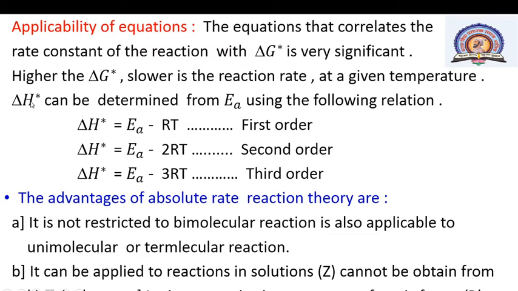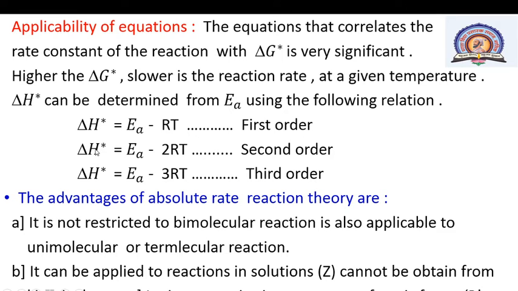Change in enthalpy of activation, delta H star, can be determined from Ea by using the following relations. Here Ea means energy of activation. Delta H star is equal to Ea minus RT for first order, where R is the gas constant and T is the absolute temperature.